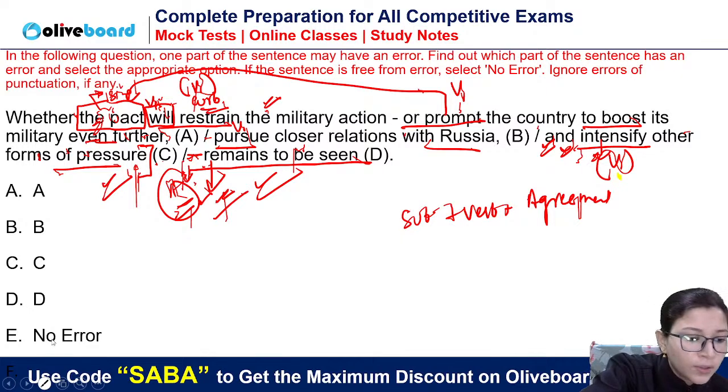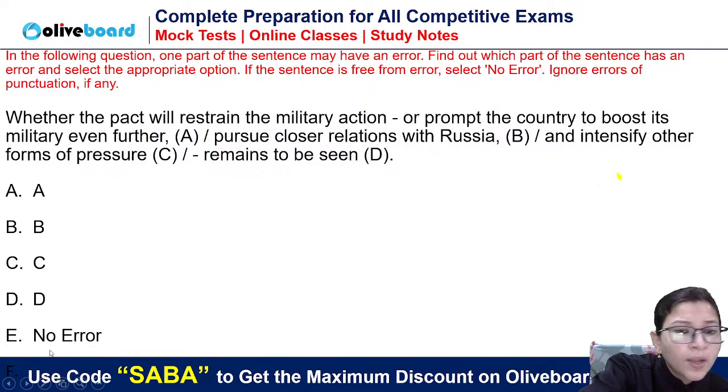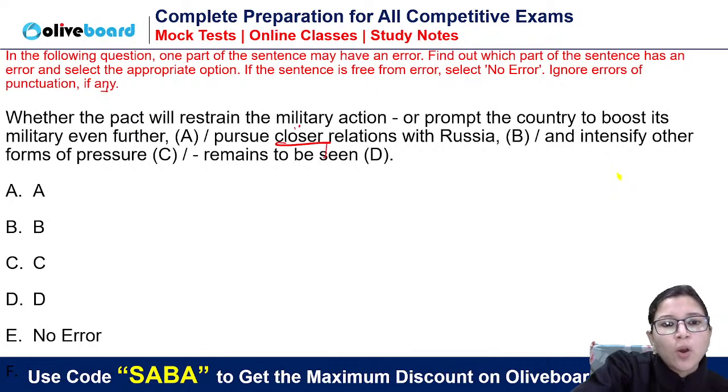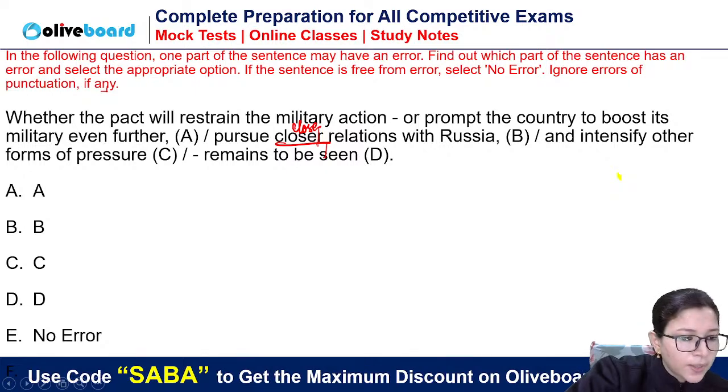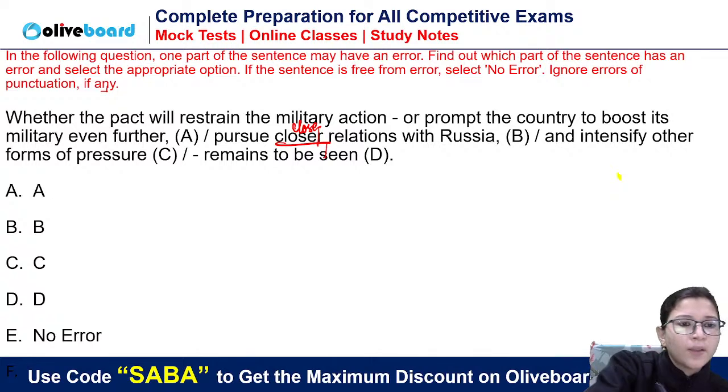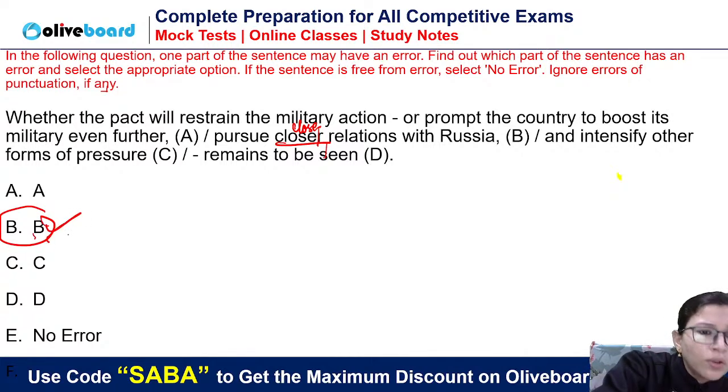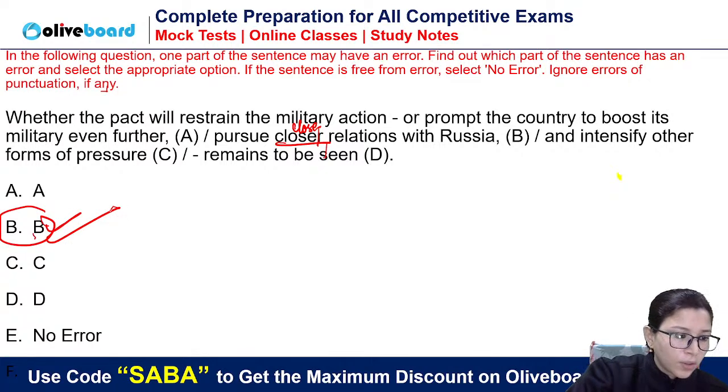You have to see this. There is no error of subject verb agreement. Subject verb agreement is absolutely correct and it's a good question. Now see, pursue closer relations with Russia or close relations. Because there is no comparison, neither direct comparison nor hidden comparison. Okay, since there is no comparison, we will be using option B, pursue close relations with Russia. Closer, there is no comparison, guys.